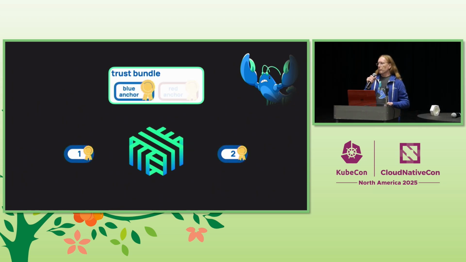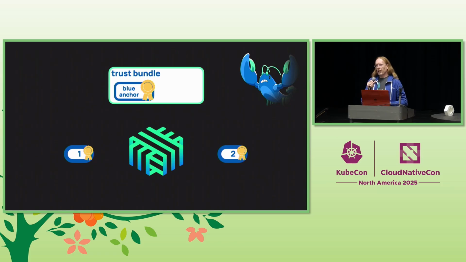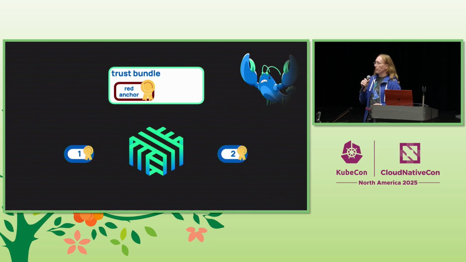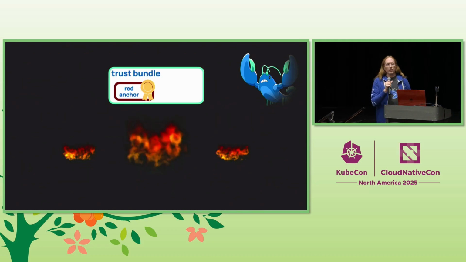That brings us to our first of two problems. Turns out there were some old Linkerd docs that described a wrong way to do this rotation. They said to do the rotation this way. That does not work, because now you have blue certs down in the mesh, but you only have a red cert in the bundle, and everything, again, goes up in flames.